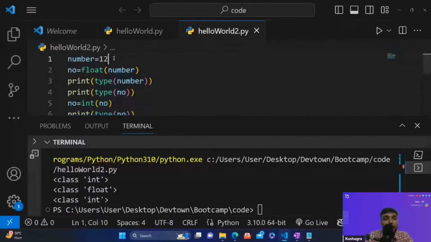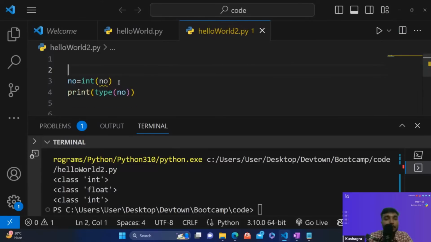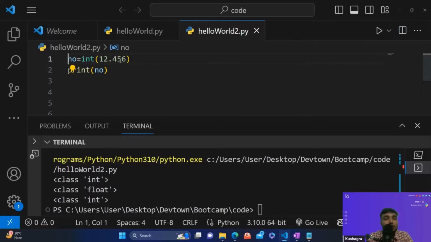Now let's just do certain parts. I'm removing this part from here, okay? And let's just remove this as well. And instead of this, let's just print no, and let's just pass 12.456 like this over here. I've passed the floating point value, guys. This is a floating point value, and that's absolutely clear. We have already talked about it.